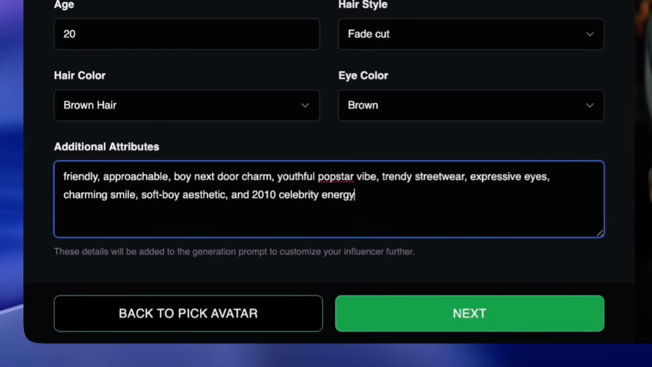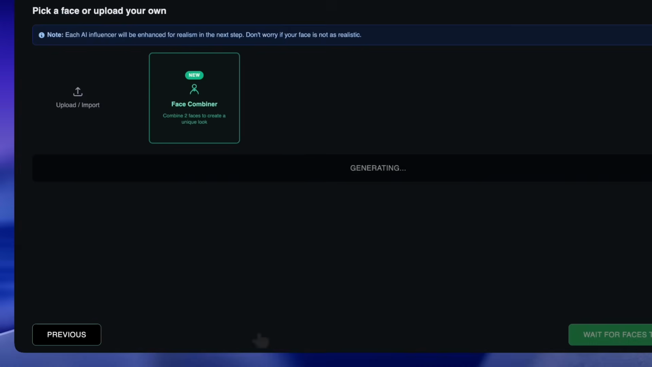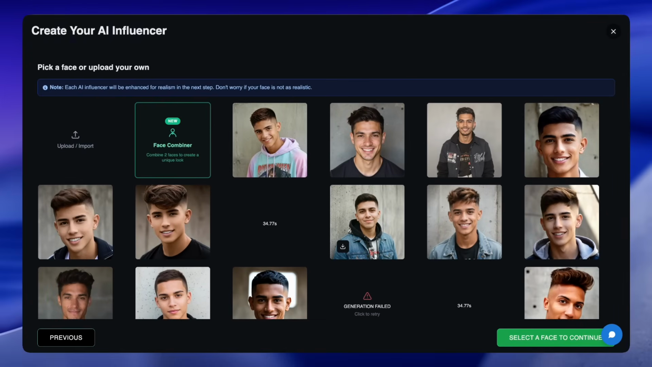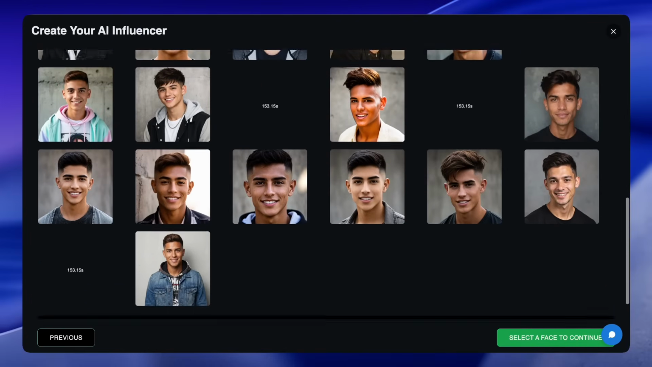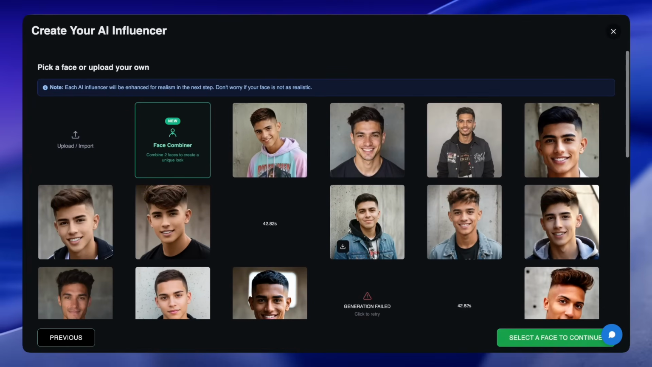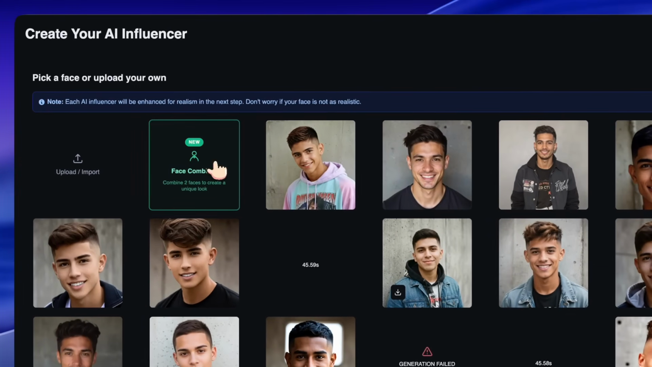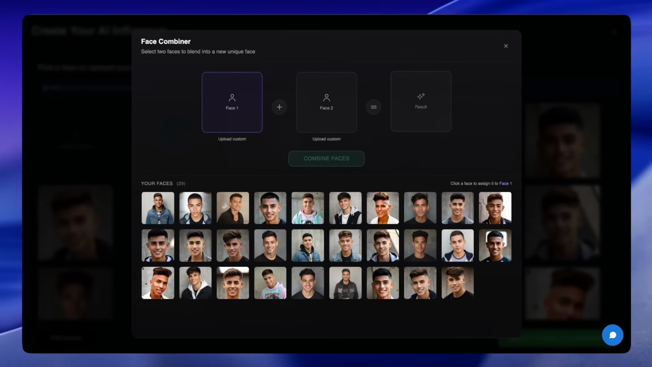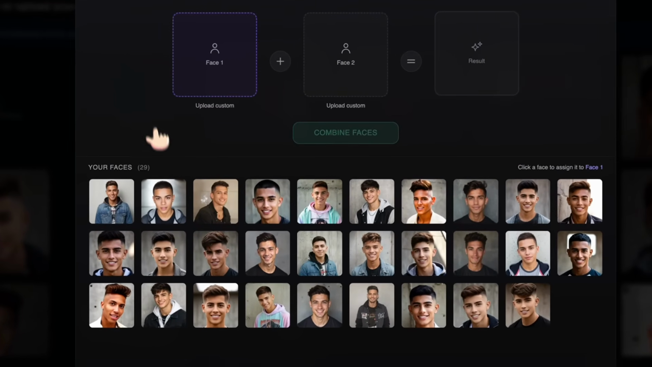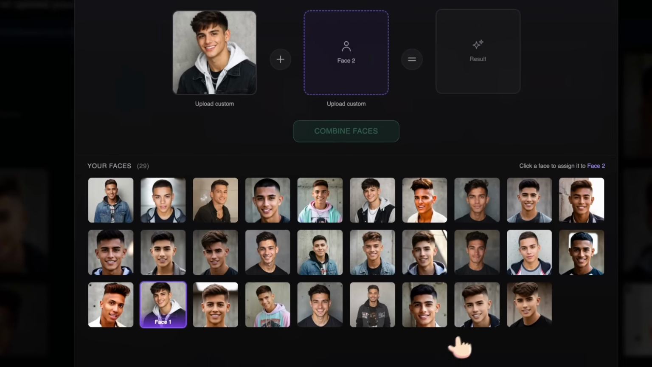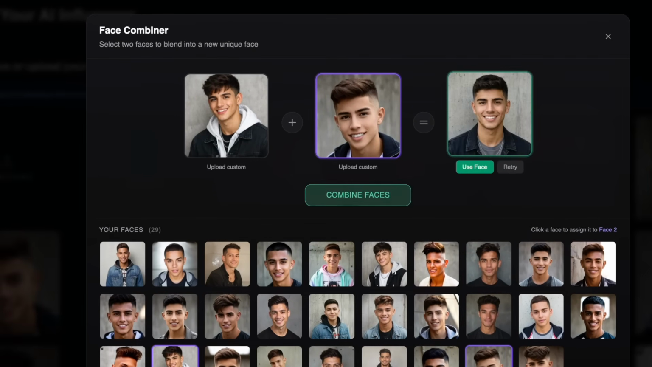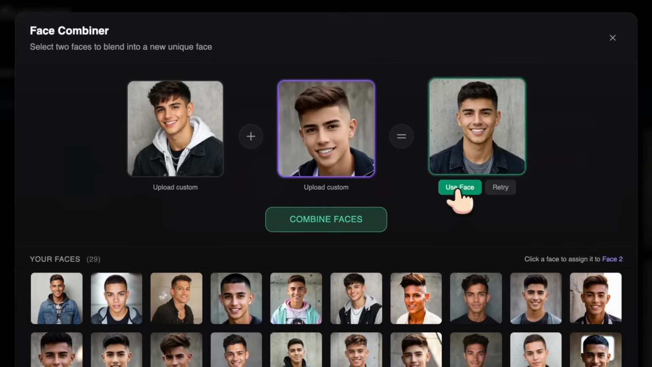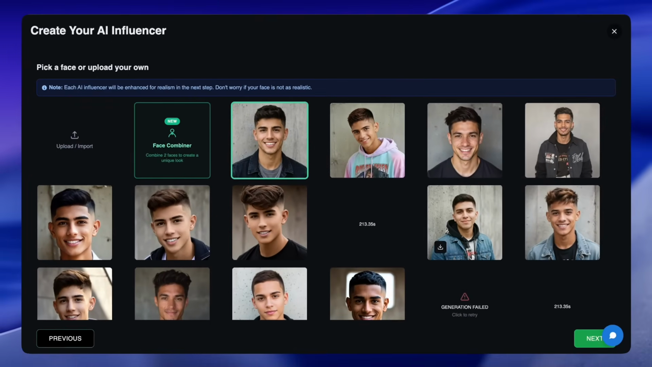Now once everything was set, the AI generated multiple influencer concepts to choose from. And honestly, some of these already looked like real internet celebrities. But instead of selecting a single face directly, I used the face combine feature. This lets two different faces get blended together to create a more unique final result. And after combining a few options, this became the final influencer. So I decided to move forward with this look.